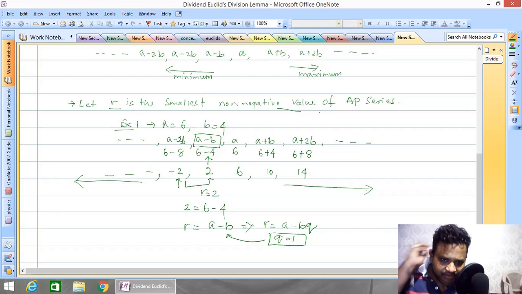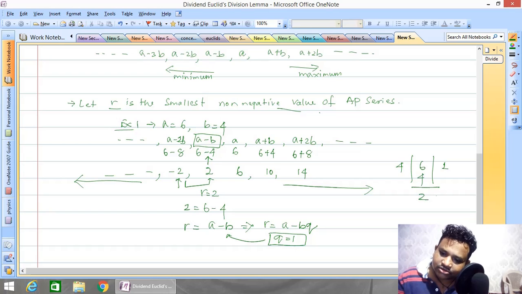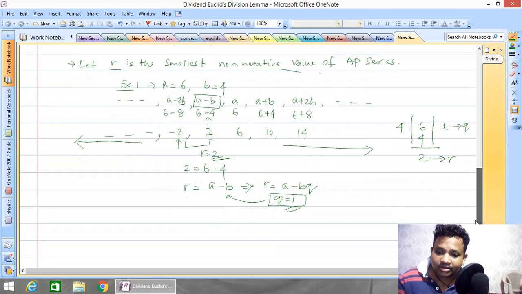Now let us divide, whether it is coming or not. So if you divide 6 by 4, 4 1s are 4. So remainder is equal to how much? 2. So we get Q is equal to 1 and R is equal to 2. Now you see it is coming or not? Q is equal to 1, R is equal to 2. Now remember another one. Here, what is the value of B?